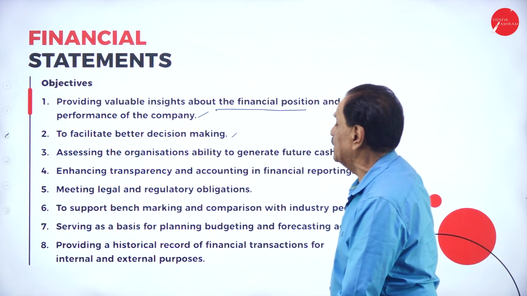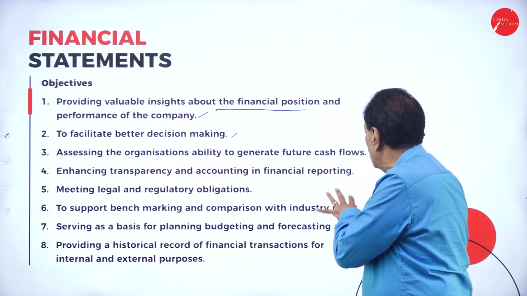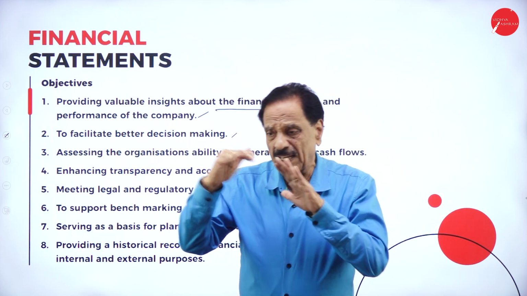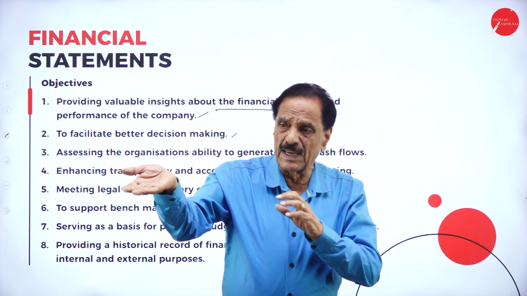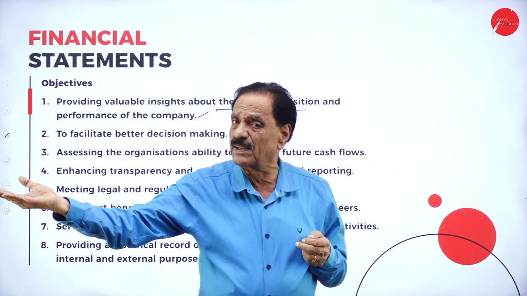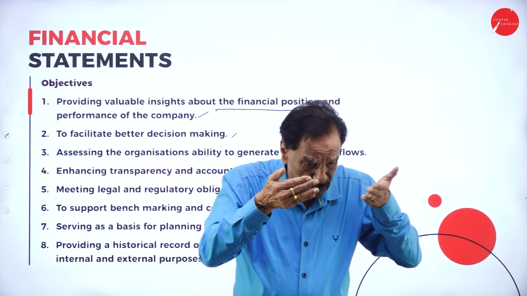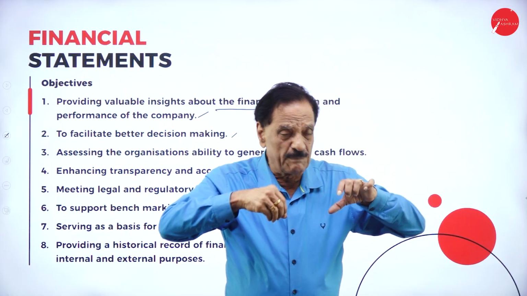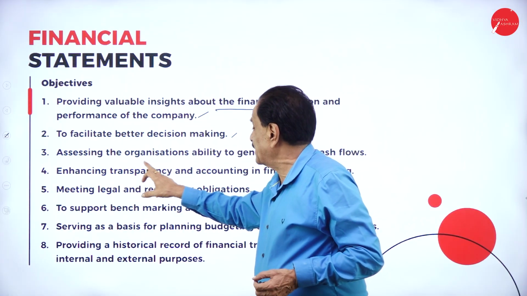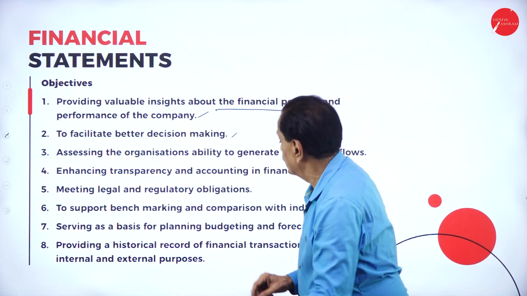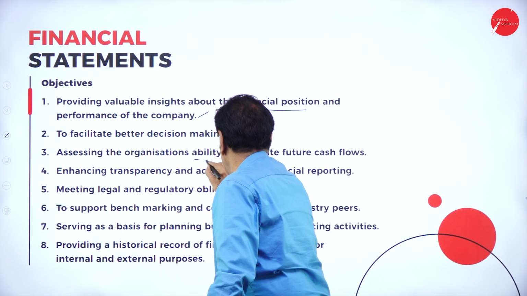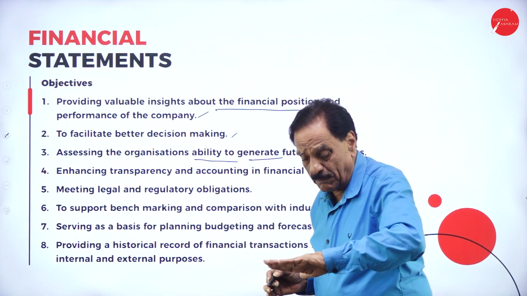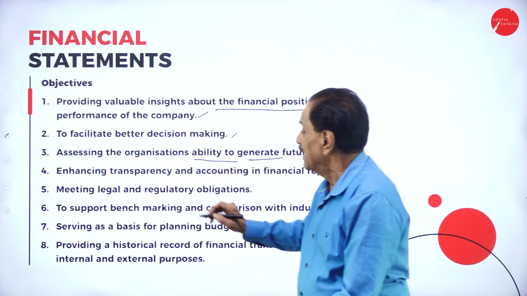Assessing the organization's ability to generate future cash flows. You have to understand what is cash flow. There are two types of cash flow: cash inflows and cash outflows. You have to understand how much inflows are there, how much outflows are there. So cash is coming in, cash is going out. Assessing the ability to generate future cash inflows: how much cash comes, how much cash goes.